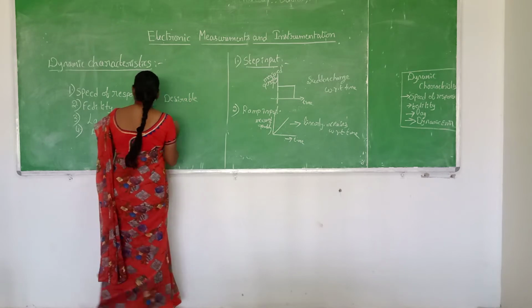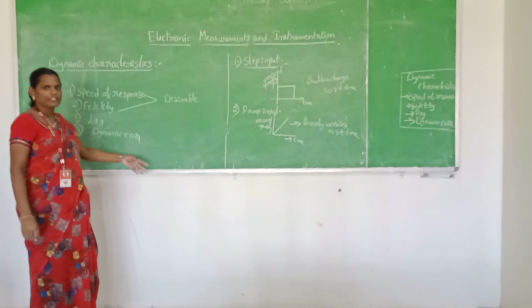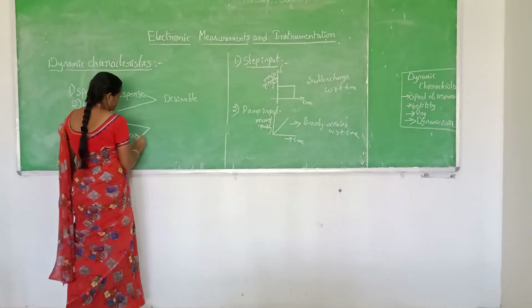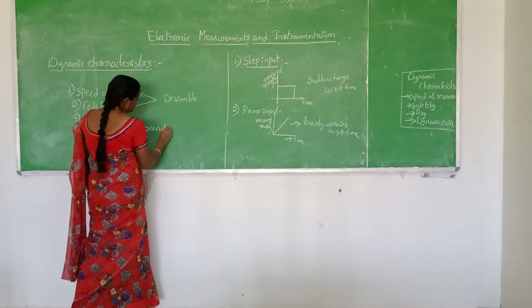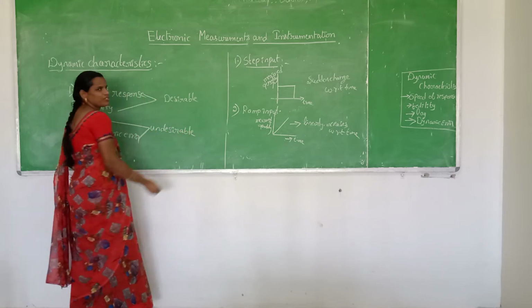Speed of response and fidelity are desirable characteristics, whereas lag and dynamic error are the undesirable characteristics of an instrument.